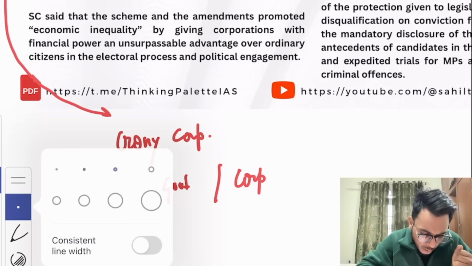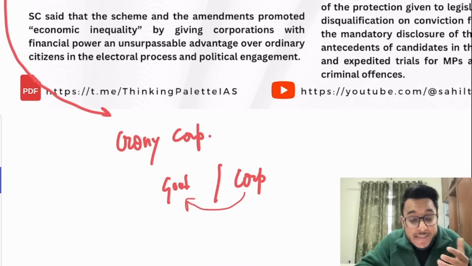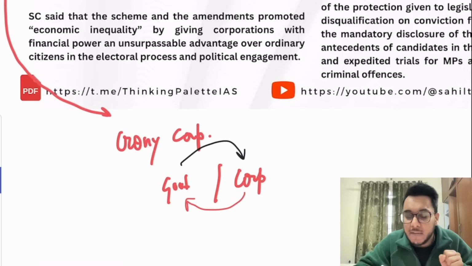What will happen? Corporates will influence the government to form policies that favor them, or some particular corporate house will influence the government to come out with a policy which is favorable to them. Okay, and why will the government do that? Because the government is getting funding, is getting money from the corporate, or some other help the government is getting from the corporate. This is crony capitalism, where the government works for the capitalist class.